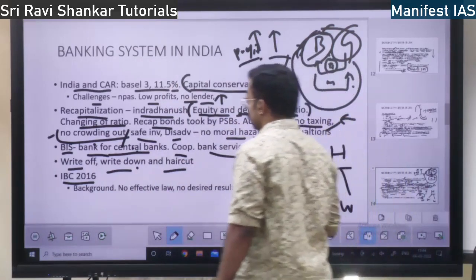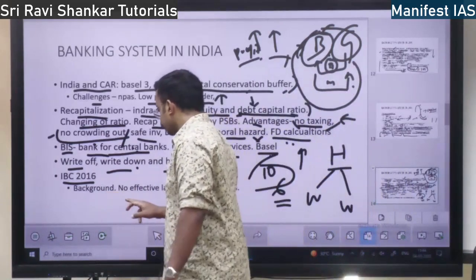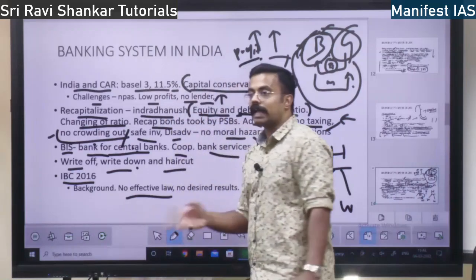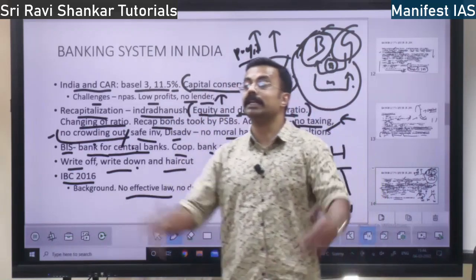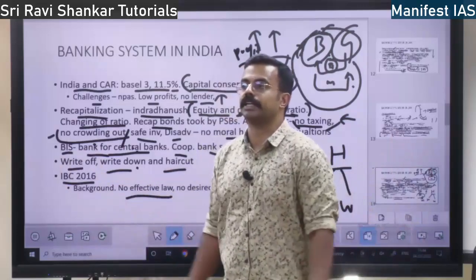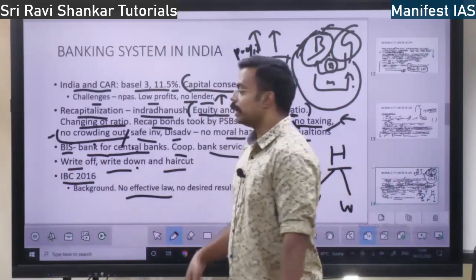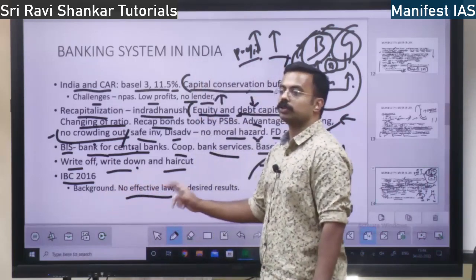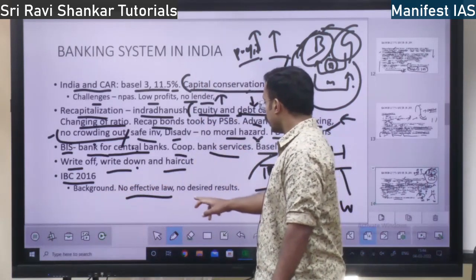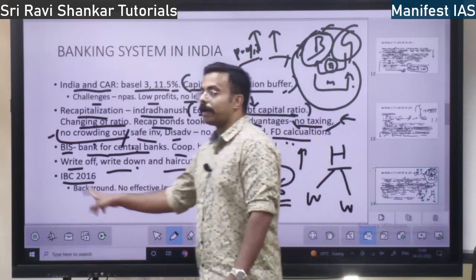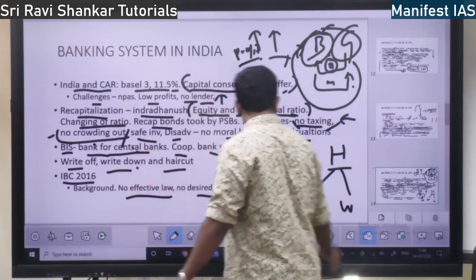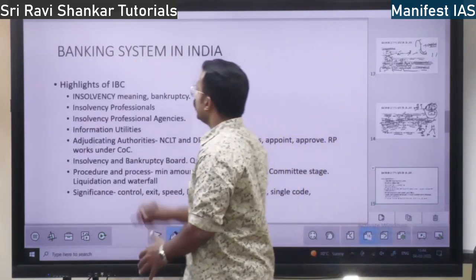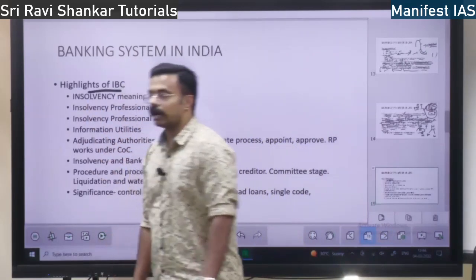The SARFAESI Act and all these acts were failing. There was no effective law; rather there were multiple laws, none of which was effective. So they brought in the Insolvency and Bankruptcy Code 2016, as earlier there were no desired results. This is the background about IBC 2016. Now the highlights of IBC.